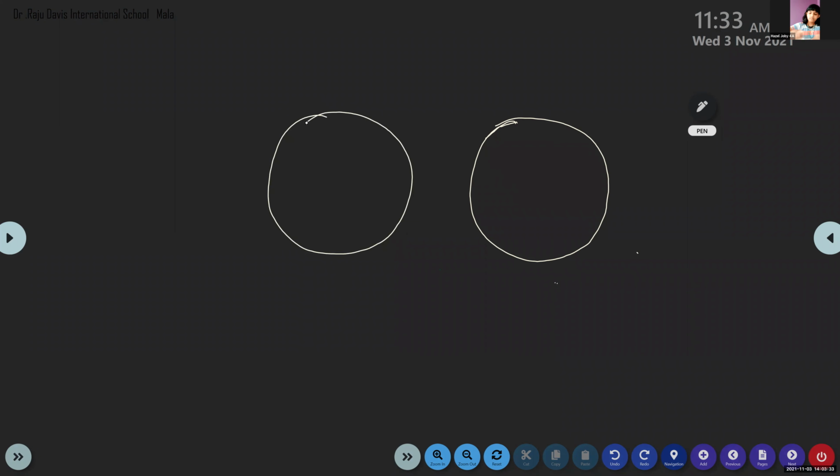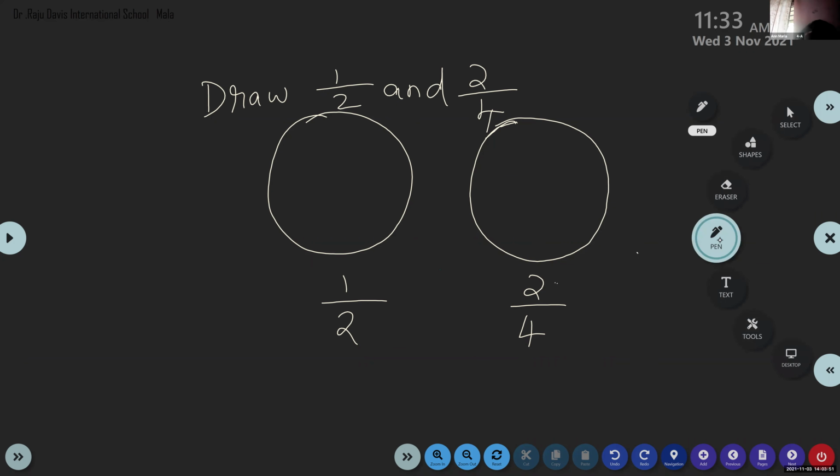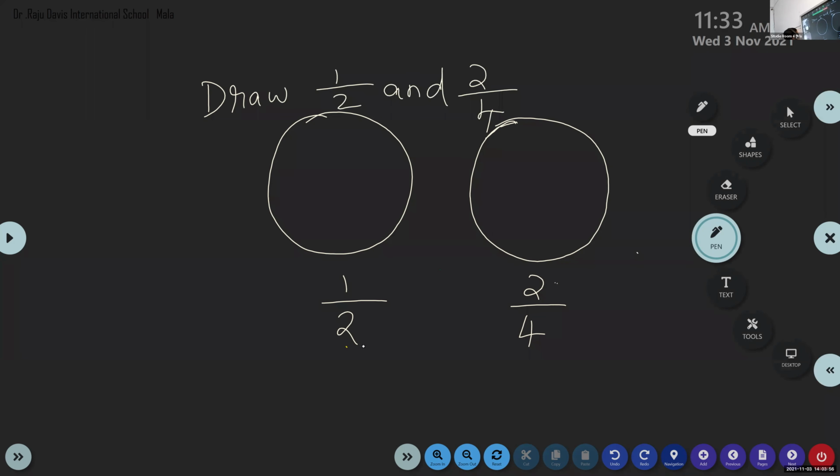So children, first I told you to do 1 by 2 and 2 by 4. The question is you have to draw 1 by 2 and 2 by 4. 1 by 2, you know, has a total of only 2 parts. You had to divide by 2.